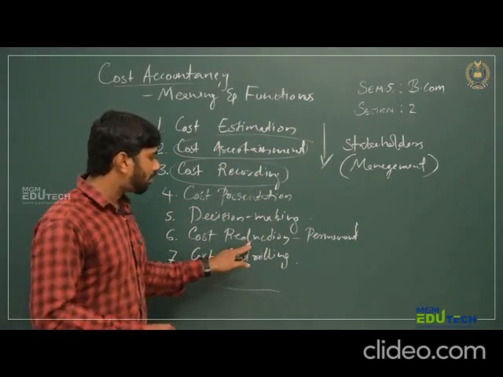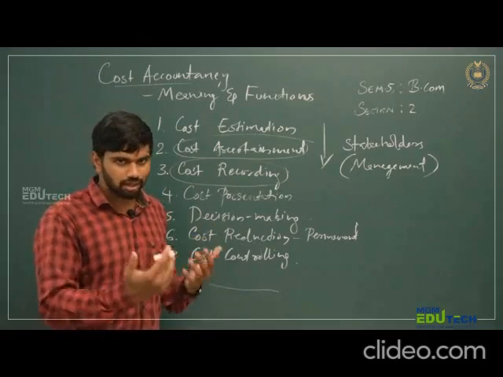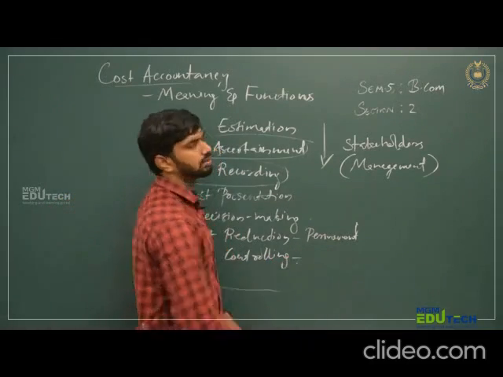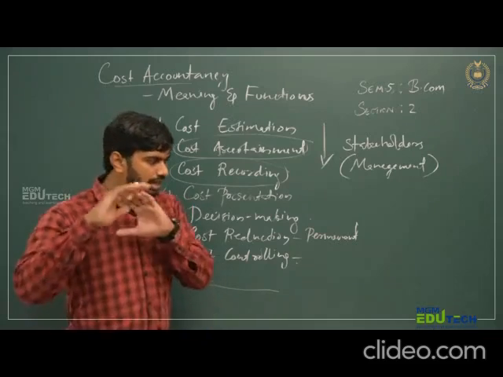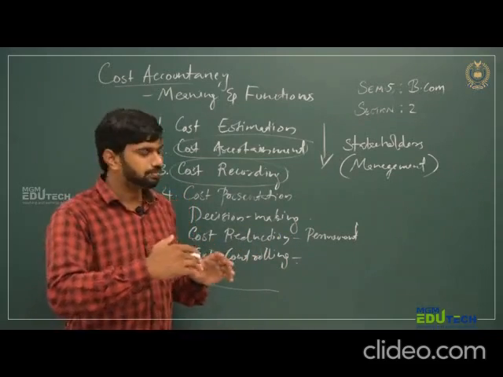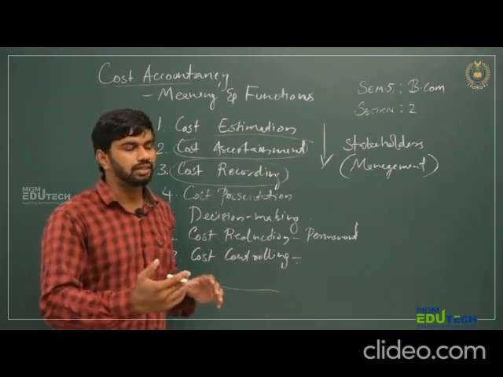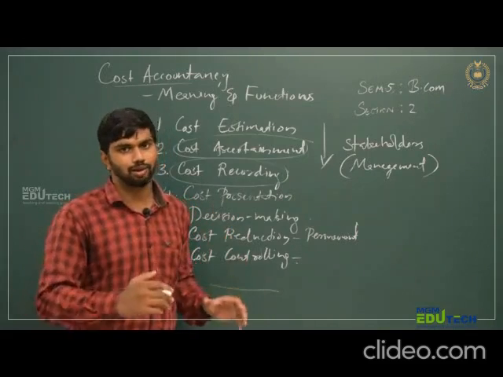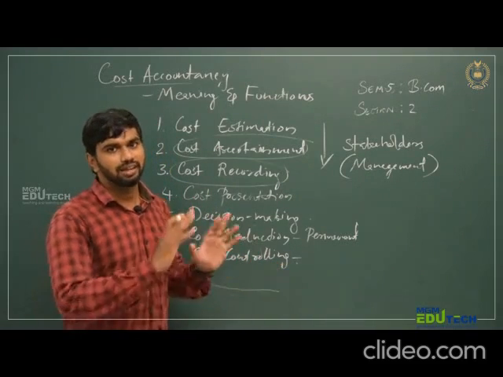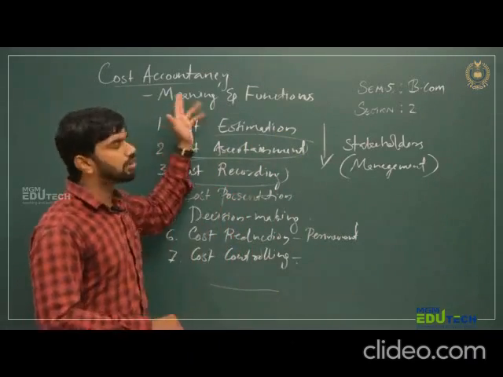So cost reduction is a permanent process, that is reducing the price of a product or service or anything. And cost controlling means we are eliminating some of the activities, avoiding activities that may be a reason for incurring cost. Eliminating an activity that is going to incur cost is known as cost controlling. I hope you have understood these functions along with the meaning of cost accountancy.